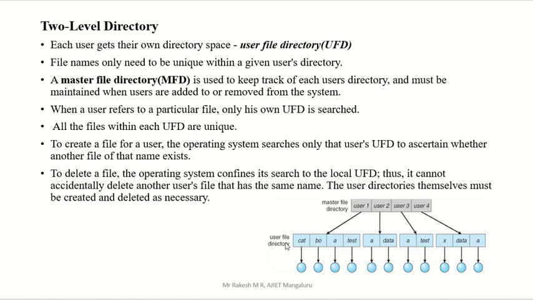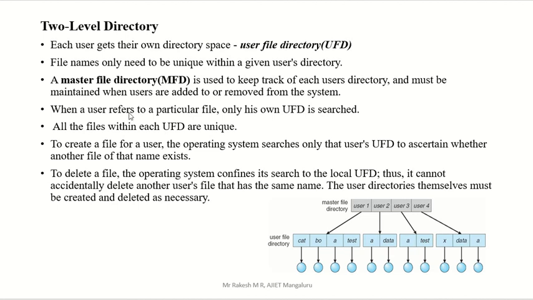In a single directory the files should have unique names, but comparing two different directories, they can have common file names. So this is about the two level directory.